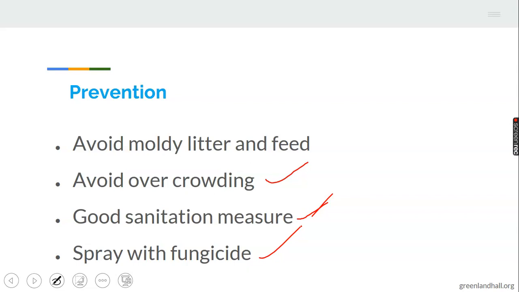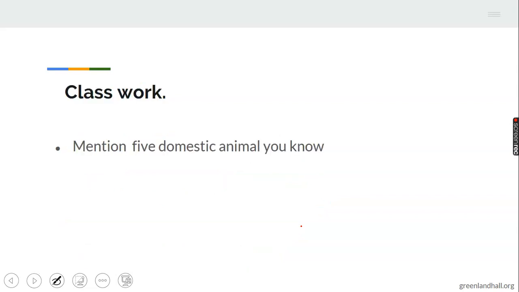Fungicide is very good for treating aspergillosis because it is a fungi disease. Take note of that. Then you spray the animals or the environment where the animals are kept with fungicide. Endeavor to spray the environment where the animals are kept with fungicide. This will help to prevent the transmission of aspergillosis. Let's take note of that.